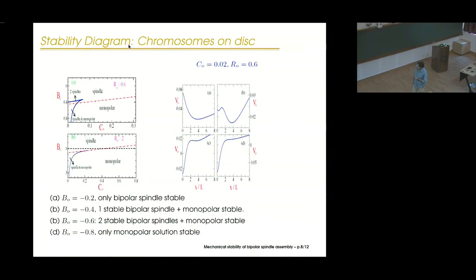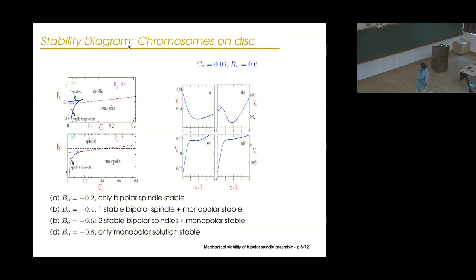If you go to more attractive interaction of B naught, then that corresponds to a situation where this bipolar spindle will not be stable. So you form a solution where the monopolar spindle would be stable, and this can be seen. One can actually plot the expression for the effective potential energy, which basically characterizes that if it's a monopolar spindle, that would correspond to a situation like this, where the minima of the potential energy corresponds to a minima.